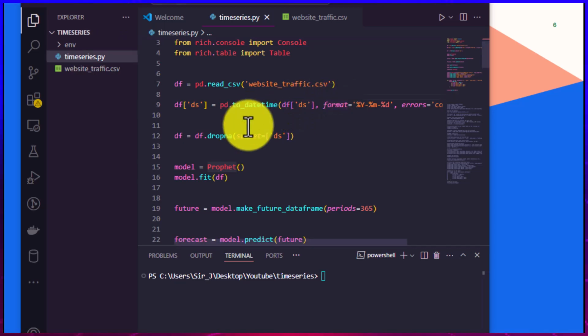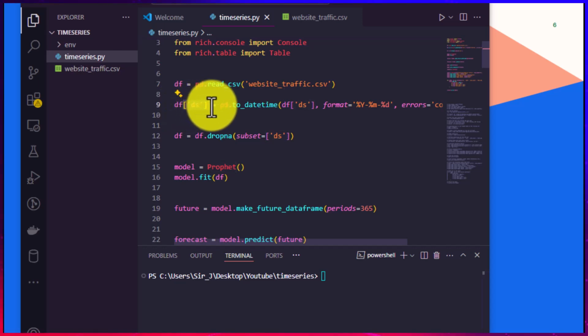But one key thing you must know here is the DS. The DS column is used for date time and handles invalid dates.